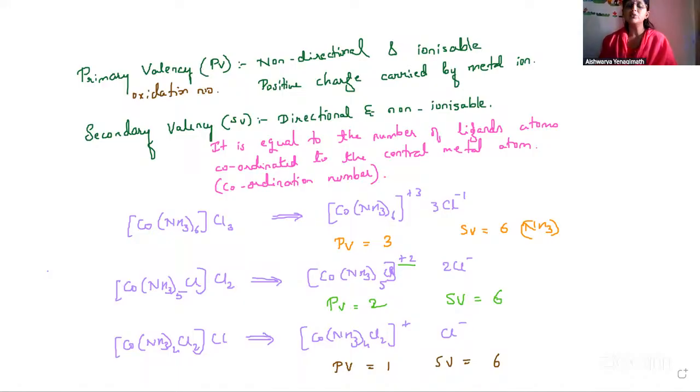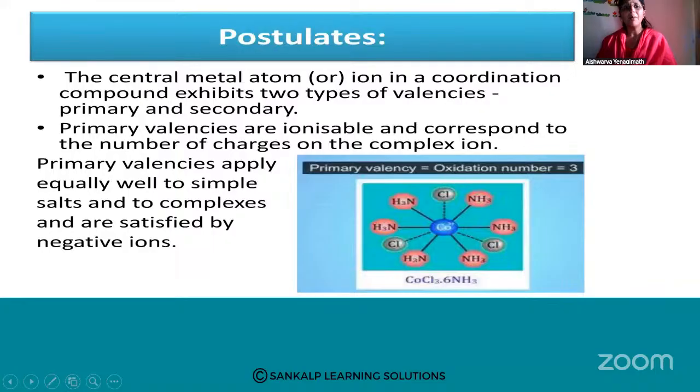This was spoken about for the first time by Werner. So primary valencies are ionizable, they are non-directional and correspond to the number of charges on the complex ion. Primary valencies apply equally well to simple salts and to complexes, and are satisfied by negative ions.